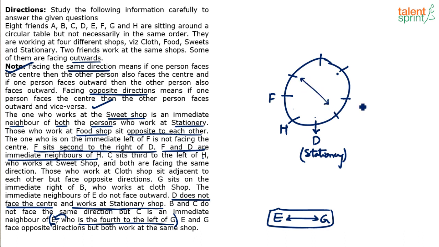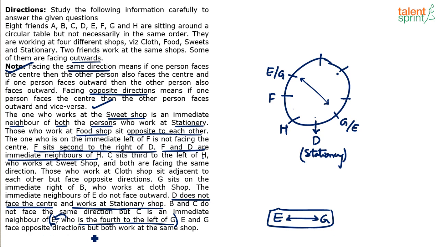E or G cannot come here because opposite is F. E or G cannot come here because opposite is H. E or G cannot come here because opposite is D. The only opposite positions which are vacant are these two. So E and G have to come here. Where E will come and where G will come is not known, but I can at least say E and G will block these two seats. If E comes here, G would come there. As simple as that. Very, very useful information.